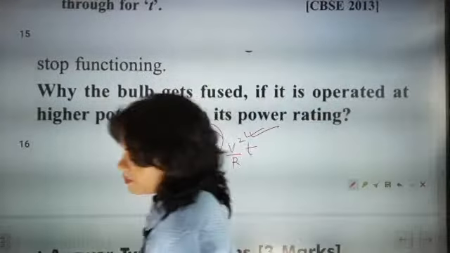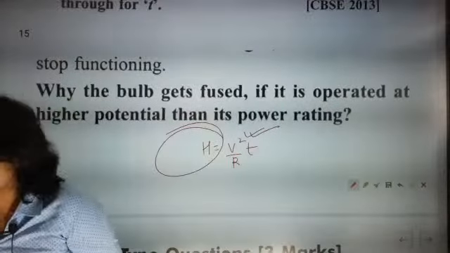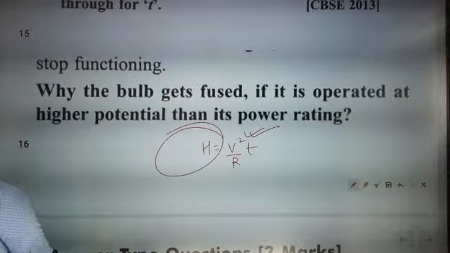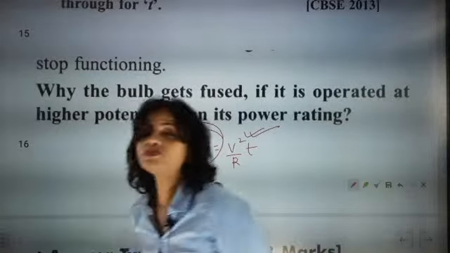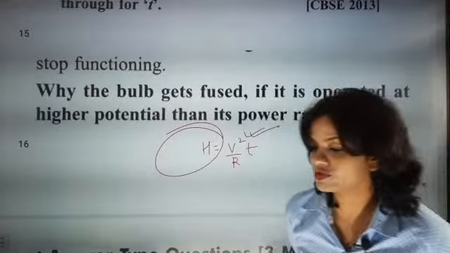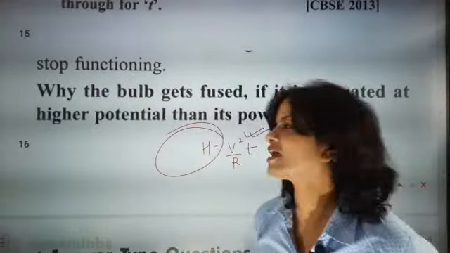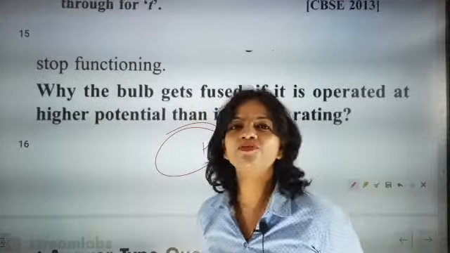Definitely heat generation will be more. That means more heat will be produced. If the bulb is operated at a higher potential, more than its power rating, then the bulb will get fused. If more heat is generated than its power rating, the bulb is exactly going to get fused. It will get fused. Fine.